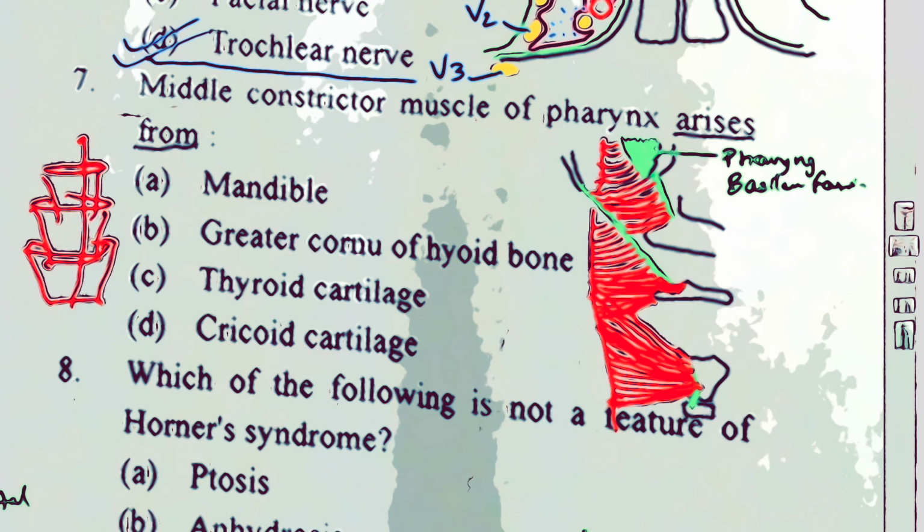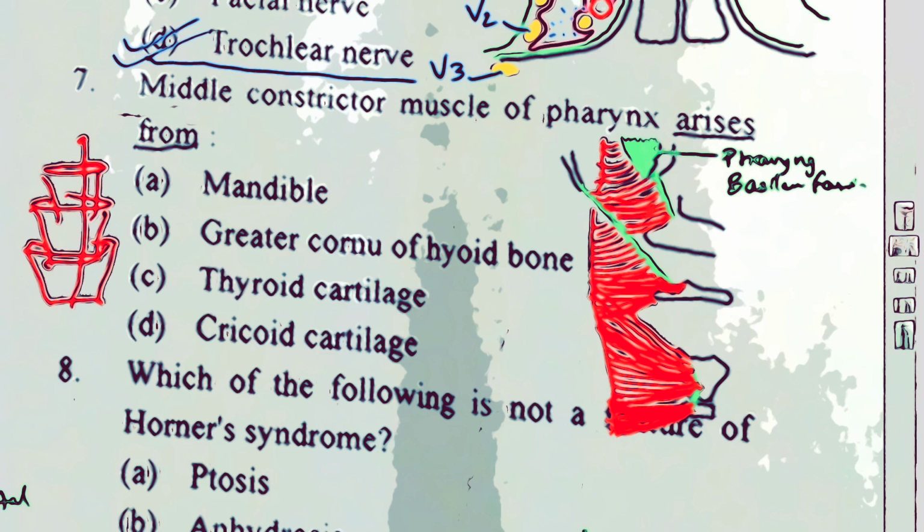From this tendinous band as well, the fibers of thyropharyngeus muscle take origin. And lastly, the lower portion of the inferior constrictor, which we call the cricopharyngeus muscle, takes origin from this tendinous band as well as from the cricoid cartilage lateral to the attachment of cricothyroid muscle.